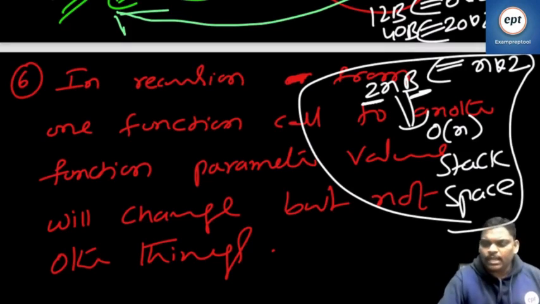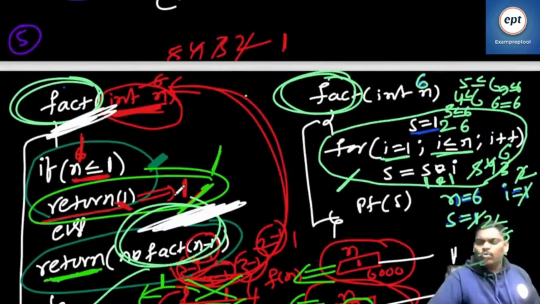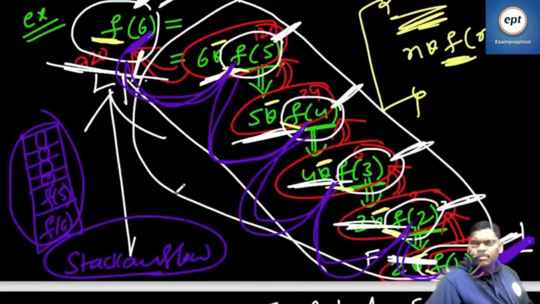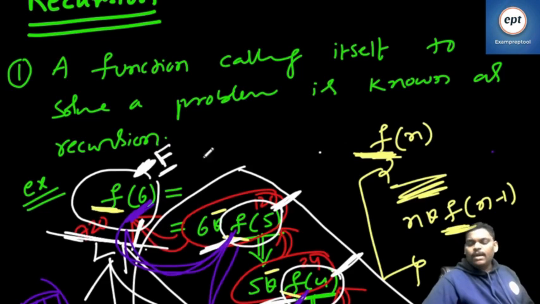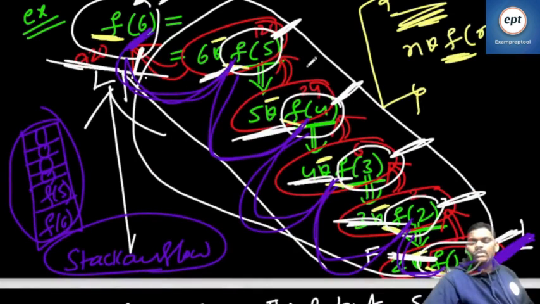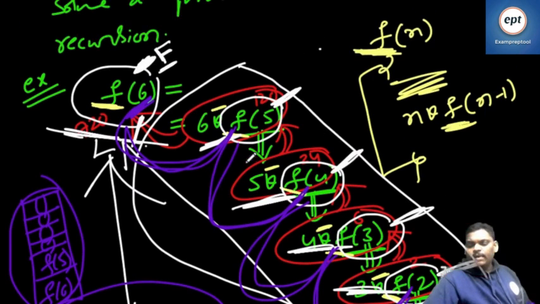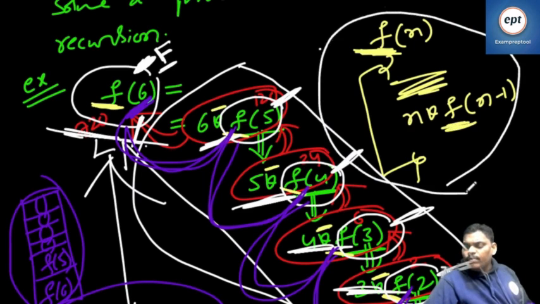Can you see all the points one by one? Don't think too much, get as much as possible. Once today's class started, I asked you the definition of recursion: a function calling itself is known as recursion. My first example was factorial of 6, and I explained how to write it. F of n is outside, and inside also f of n. F calling f is called recursion.